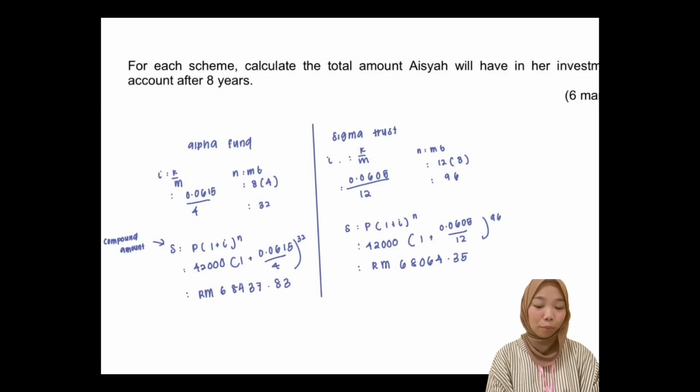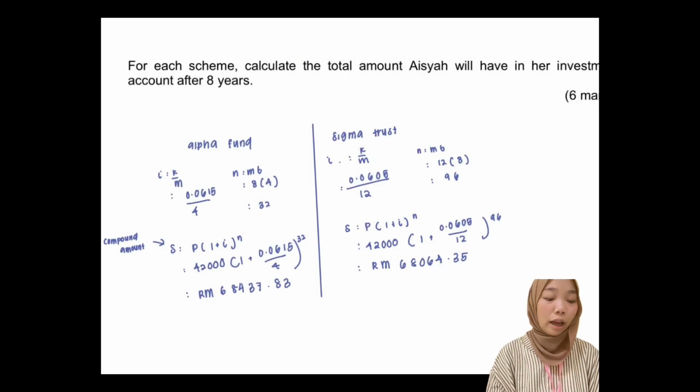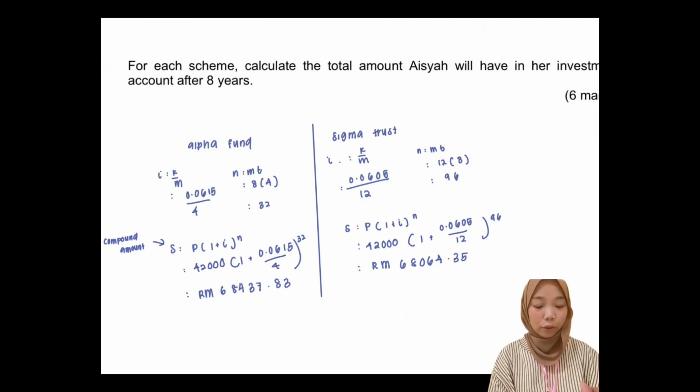Let's take a look at question Roman 1. For each scheme, calculate the total amount Aisha will have in her investment account after 8 years. So for the solution method, we will use the compound amount formula, which is S equal to P bracket 1 plus I bracket the power of N. So first we have to separate both schemes, which is Alpha Fund and Sigma Trust scheme, to find each total amount. So let's take a look at Alpha Fund first.